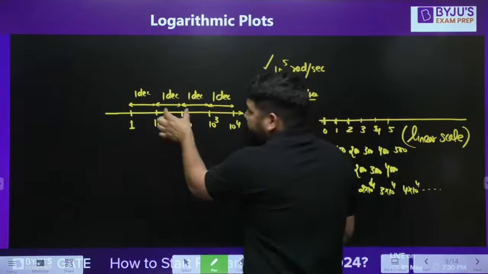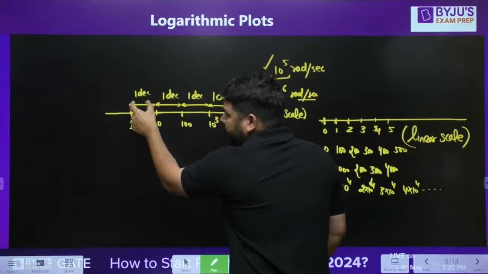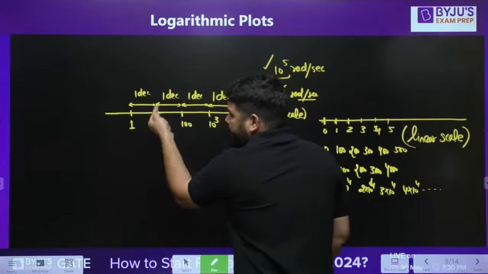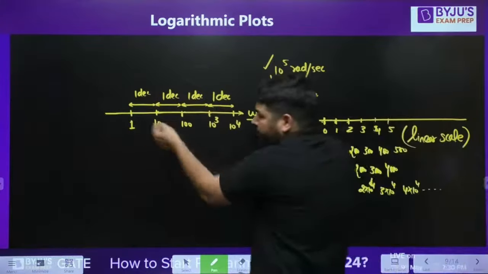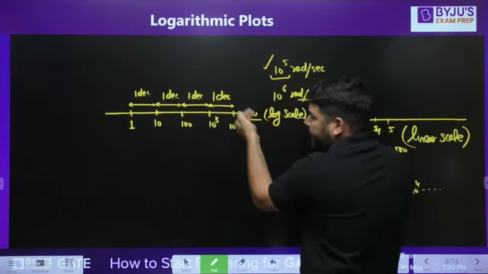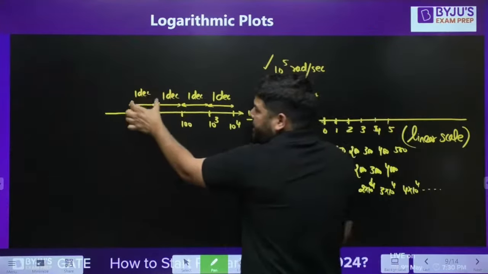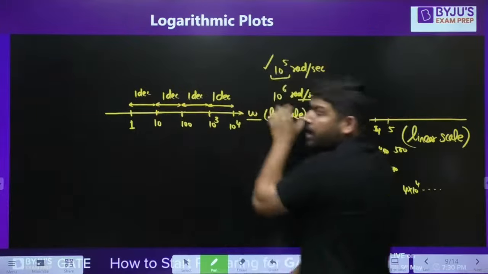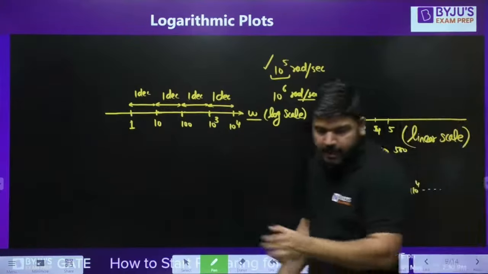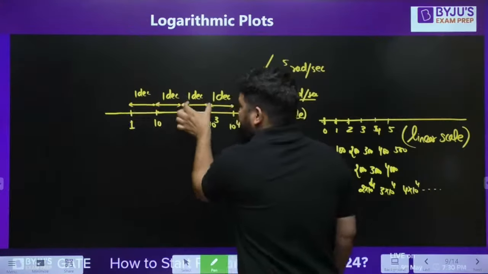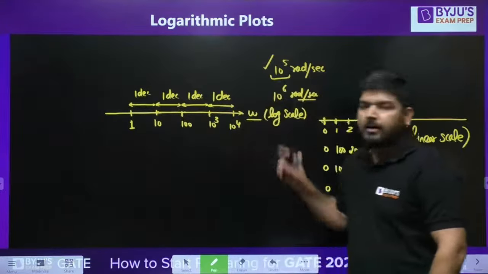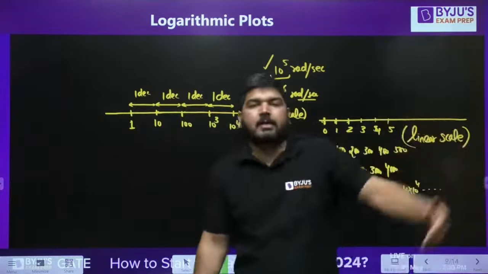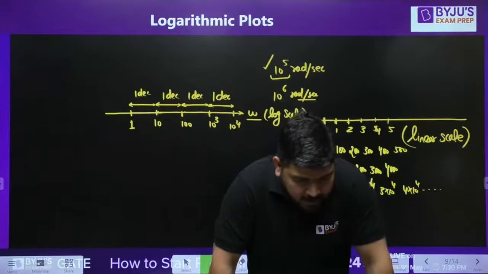But actually, you can see that in one decade you are moving 10 times: 1 to 10, and then 10 to 100, and then 100 to 10 raised to power 3. It means in actual values, every time you are doing 10 times. But in decades, this distance is 1 decade, this is also 1, 1, 1. So on log scale, you are at equal distance. On log paper, you are at equal distance, but actually, every step is 10 times ahead. Okay, I hope it is clear.